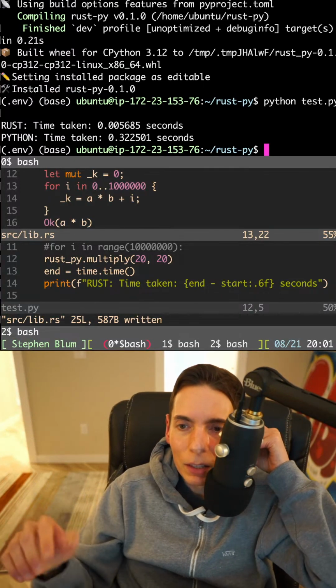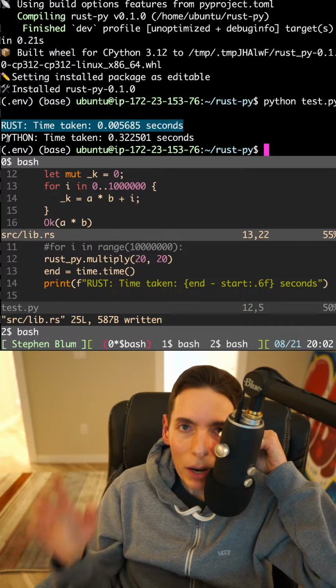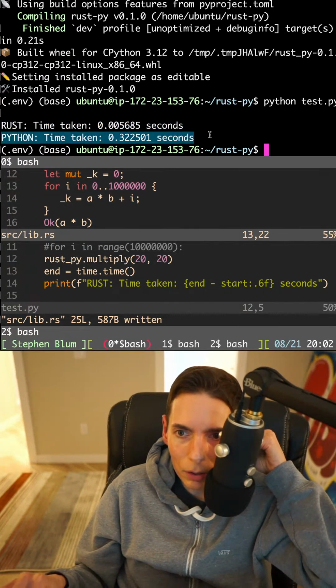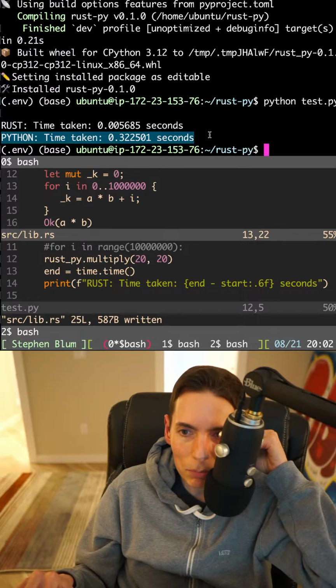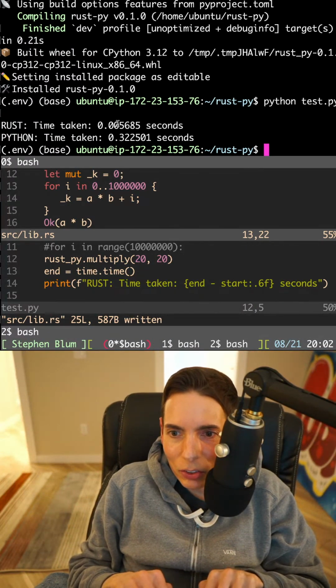Check this out. So we just benchmarked calling a multiplication in Rust from Python. And then we ran the same benchmark in native Python, doing the same thing. And we see the result is a lot faster in Rust. We did it. Congratulations, guys. Isn't that amazing? That's so cool.